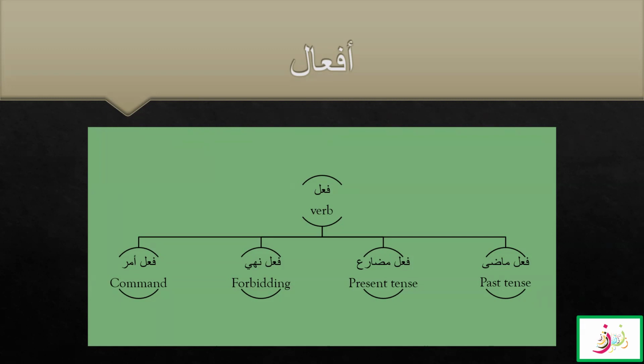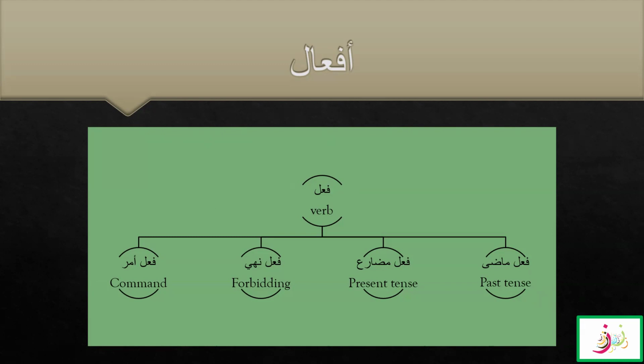It has already been told that when it comes to commanding and forbidding, we are always concerned only with the second person pronouns from anta till antunna: anta, antuma, antum, anti, antuma, antunna. Because you cannot command or forbid yourself, the first person, or someone who is not present, the third person.